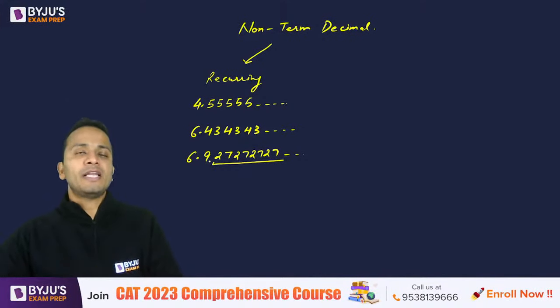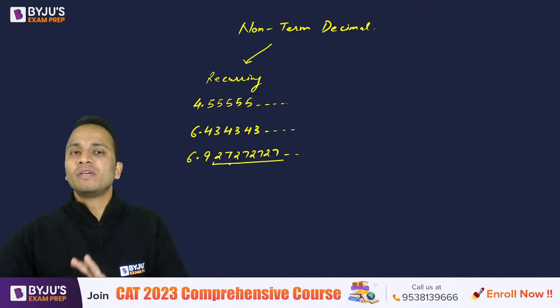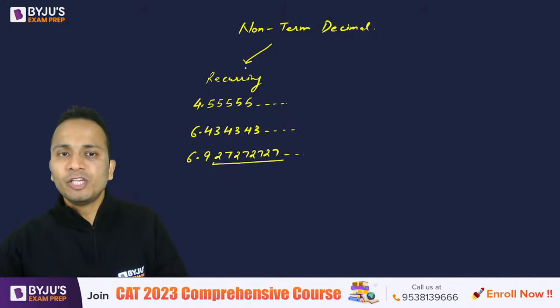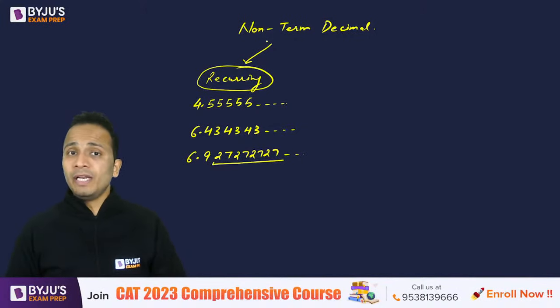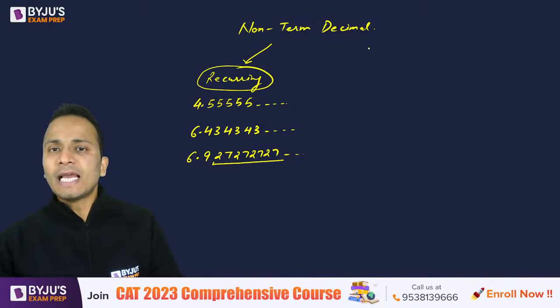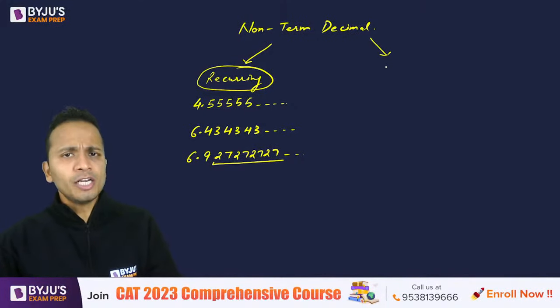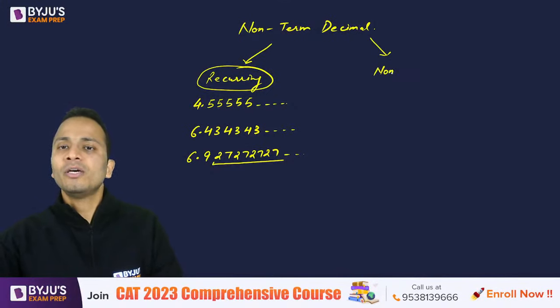So 6.927272727 and so on. This we call recurring decimals. These are non-terminating but recurring decimals. The other category is non-terminating and non-recurring.